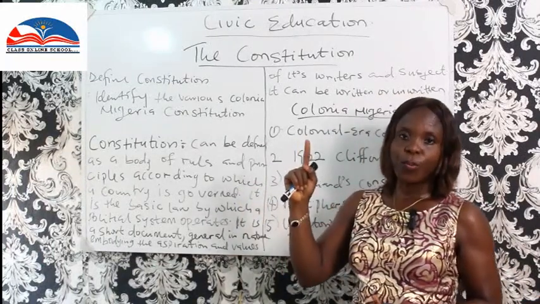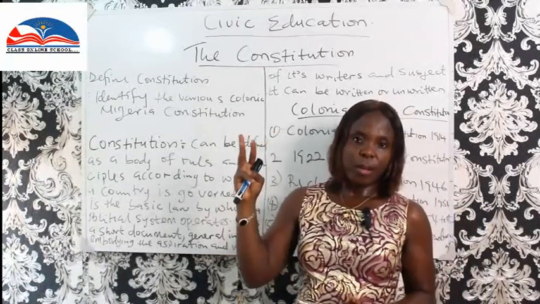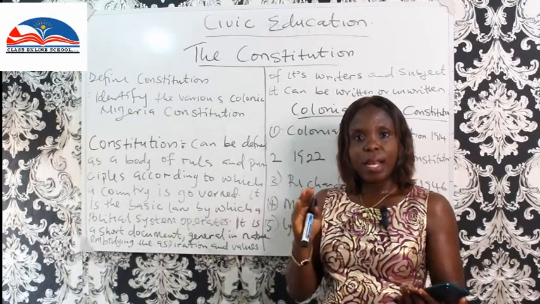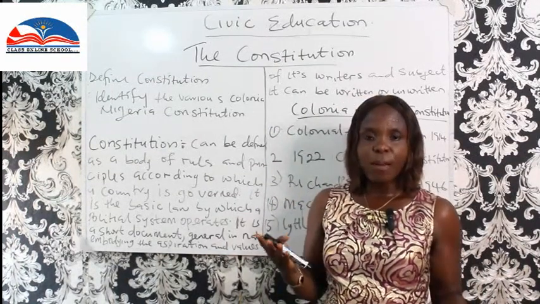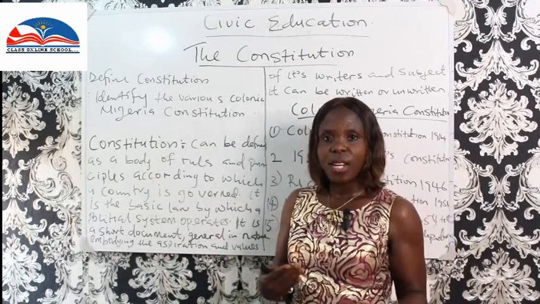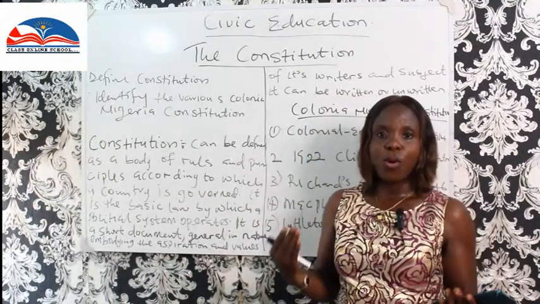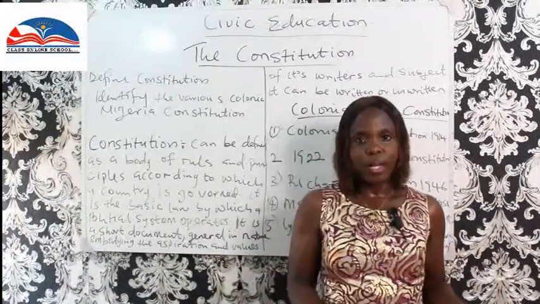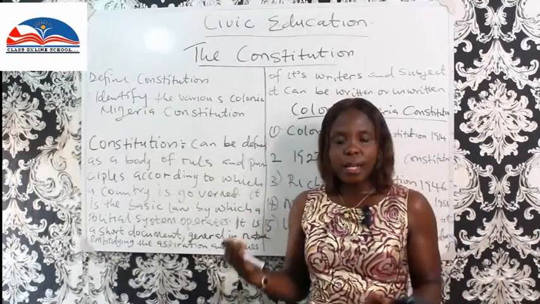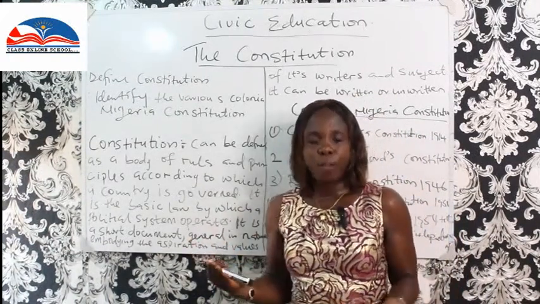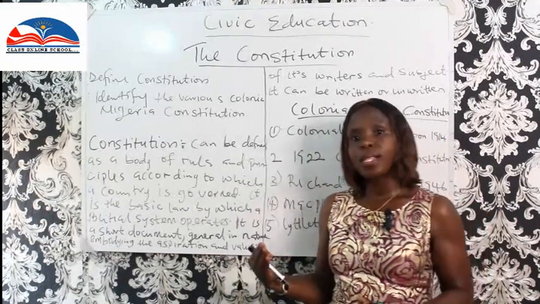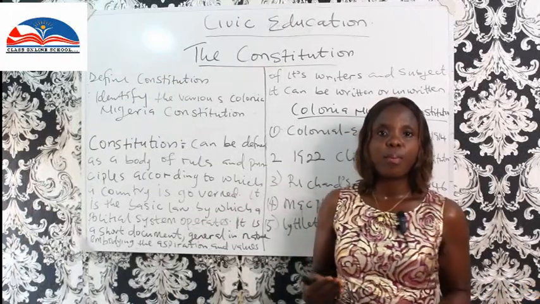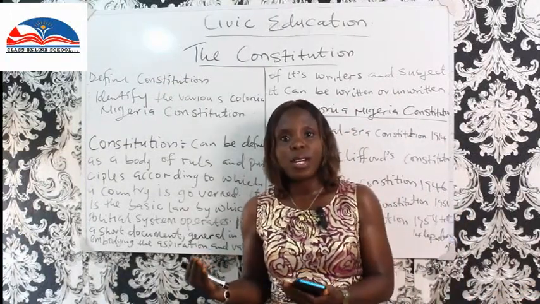Remember that it's a law, it's a rule, principles that govern people. It is documented. You have it in a leaflet or booklet, which each citizen has access to. If you need it, you can go through it and know the constitution of your country. It can be written or unwritten, but know that it stipulates the different powers that each of the three tiers of government we have possesses. What are the powers of the judiciary, what are the powers of the executive, and what are the powers of the legislature?